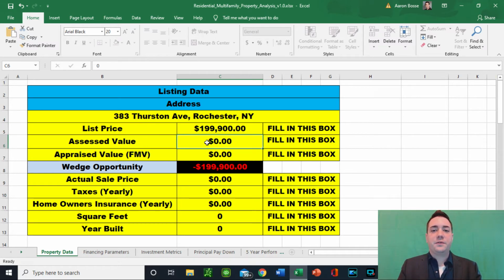Before I go too much further, I do just want to take a second to say this is a locked spreadsheet. When you download this, you will notice that you cannot modify the cells, you cannot modify the formulas. I do this on purpose to make sure that as this is distributed out amongst peer-to-peer, the integrity of the formulas remain the same. When you download this, you are not only getting the Excel spreadsheet file, but you're also getting 2 PDFs that will accompany the instructions on how to use it and also how I came up with the formulas.